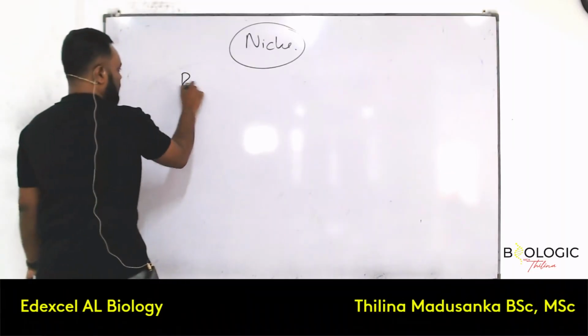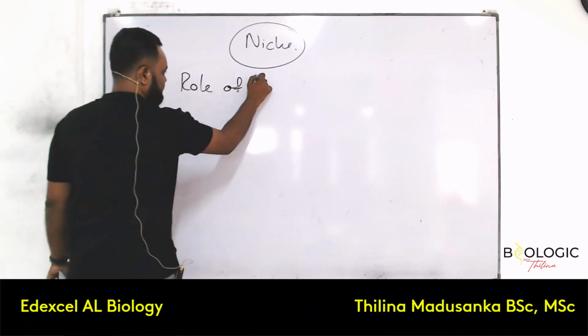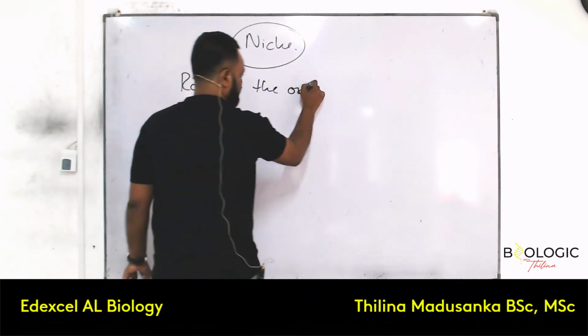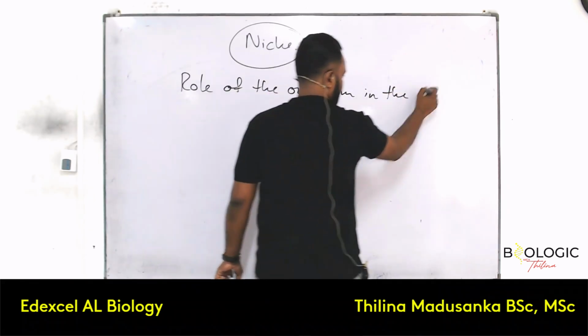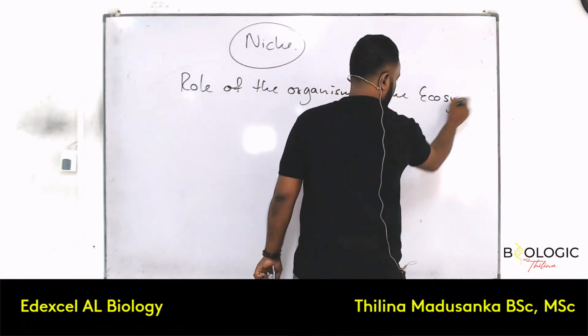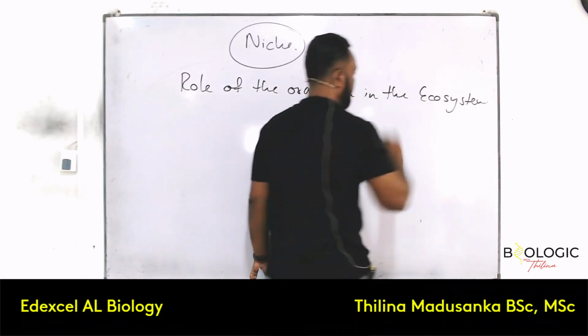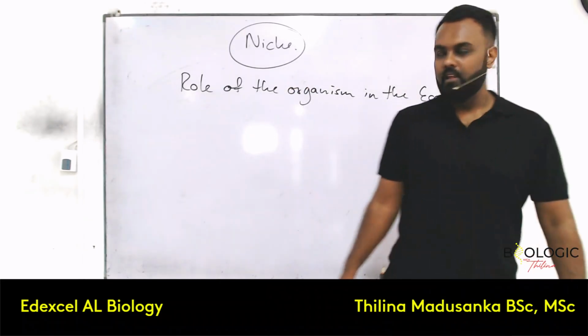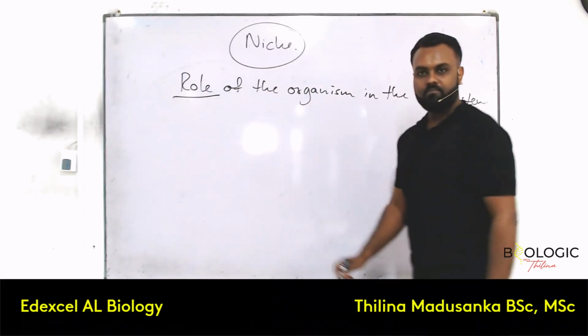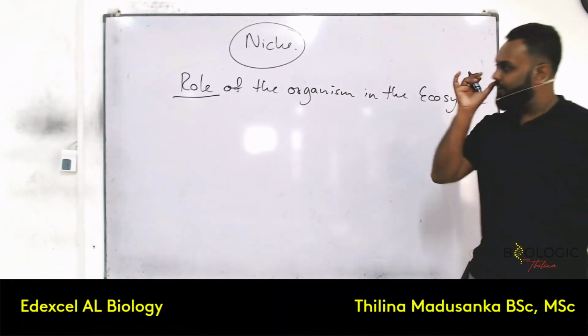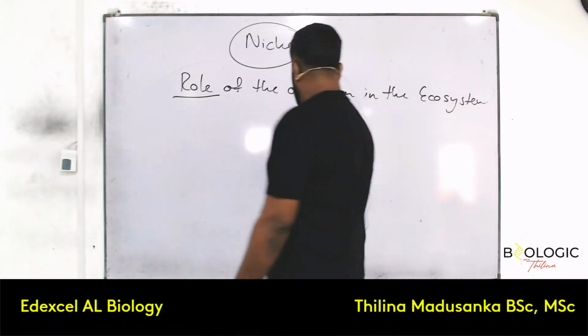Niche, the simple definition, is the role of the organism in the ecosystem. The job you are supposed to do in the environment. That's the meaning of niche. Very good example, let's take the lion.